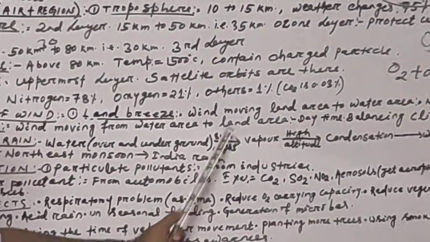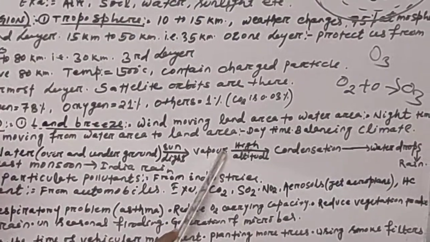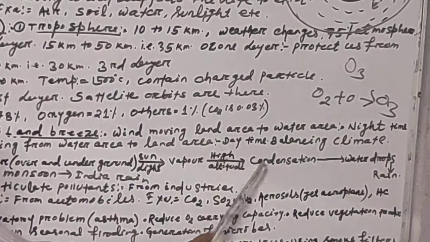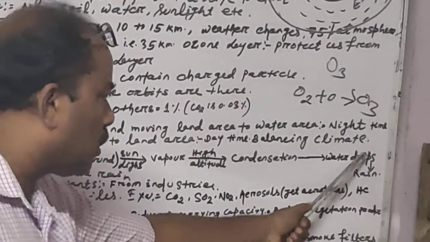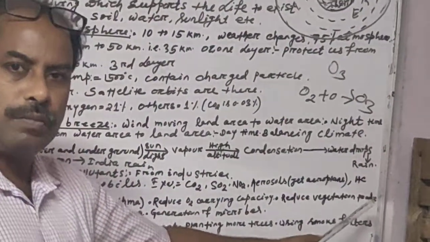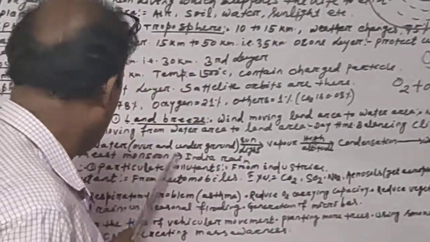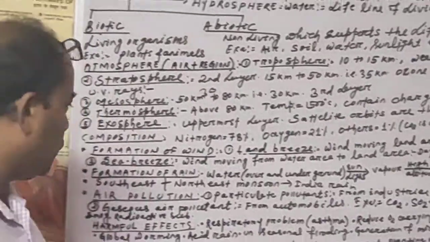It is evaporated because of the sunlight into water vapor. Then the water vapor goes to the high altitude and slowly cools down, that is condensation. After condensation, it becomes water droplets. Water droplets return back to the earth because of the attraction of earth's gravity. So that is called rain. In this way, the formation of rain takes place.